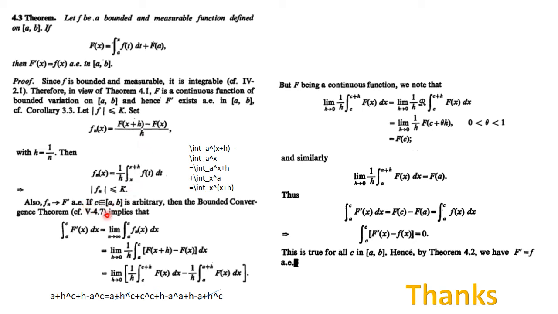So if we choose c to be any arbitrary point from the closed interval [a,b], then by the bounded convergence theorem, the integral of F'(x) is the same as the limit of the integral of f_n(x) inside, which is nothing but this thing. So we can substitute over here.